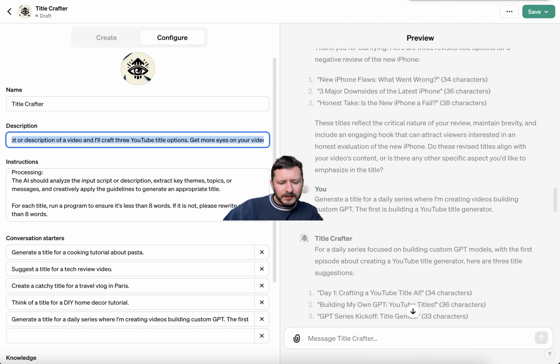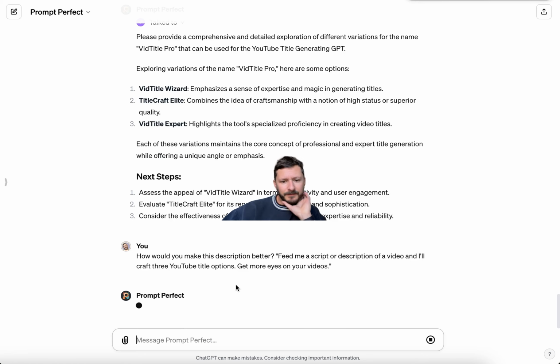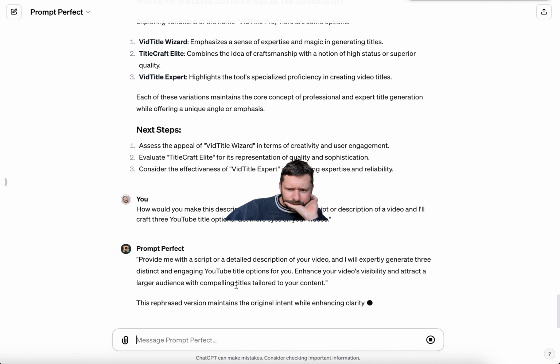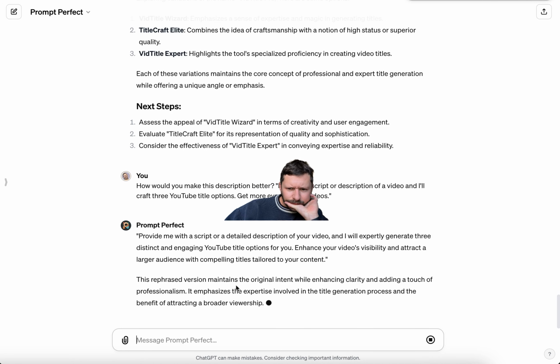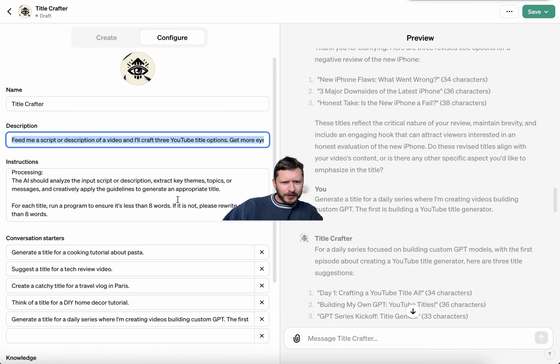Also, let's go back to prompt perfect. How would you make this description better? Let's see what we get. There we go. Maybe that's more to the point. Also, that didn't even use prompt perfect.